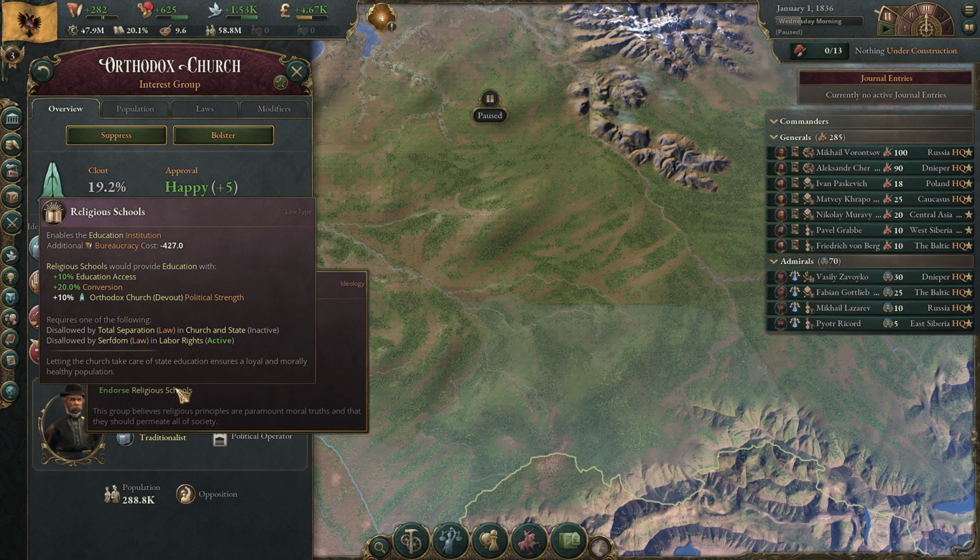What's also pretty good here, though, is the plus 20% conversion, which gets stronger. So if you're keeping the state religion and you need to convert people so they're not discriminated against, this definitely helps out. But again, every level you're going to be making the religious group stronger.